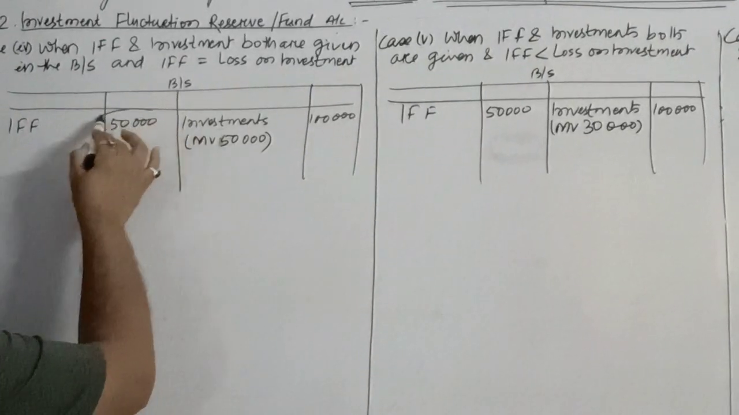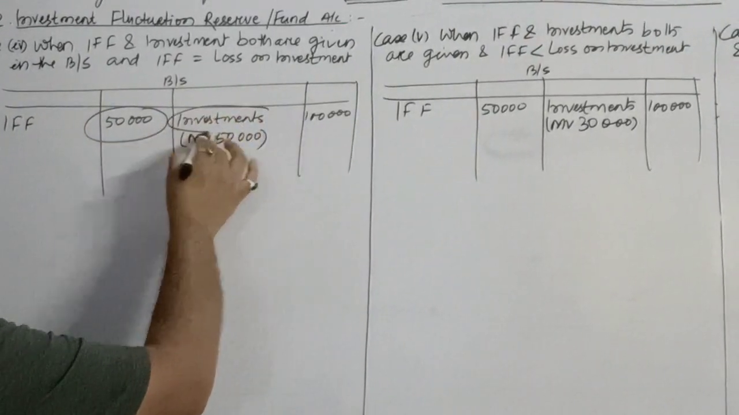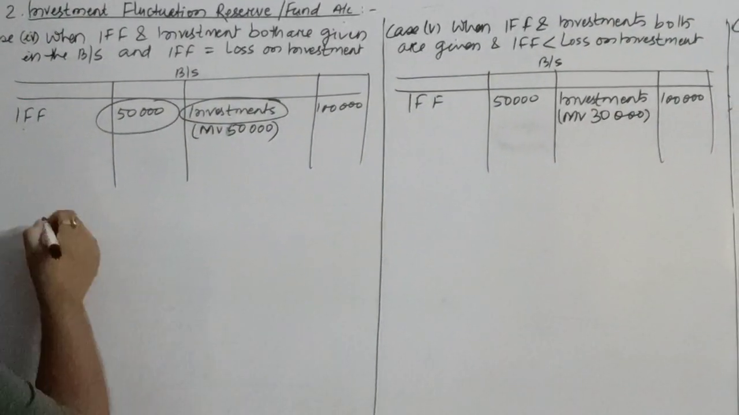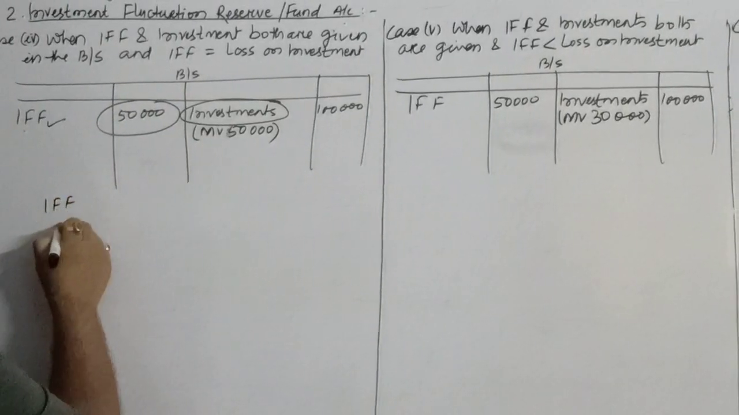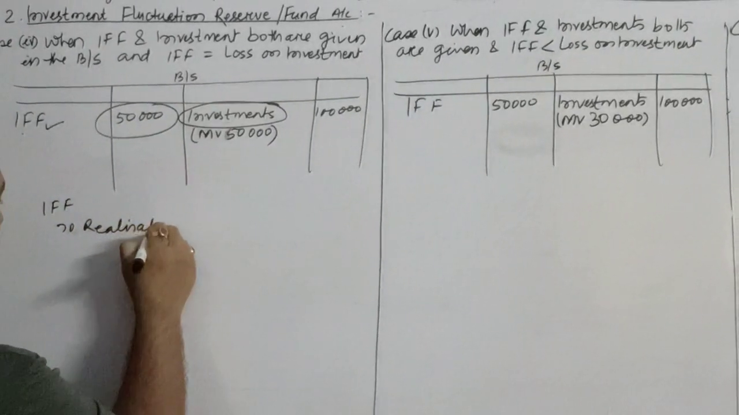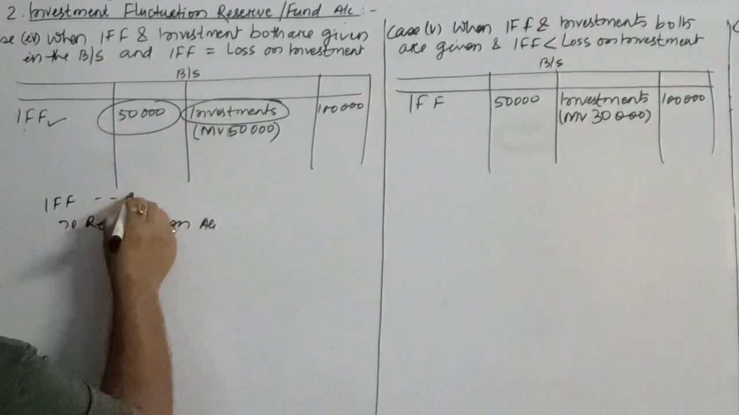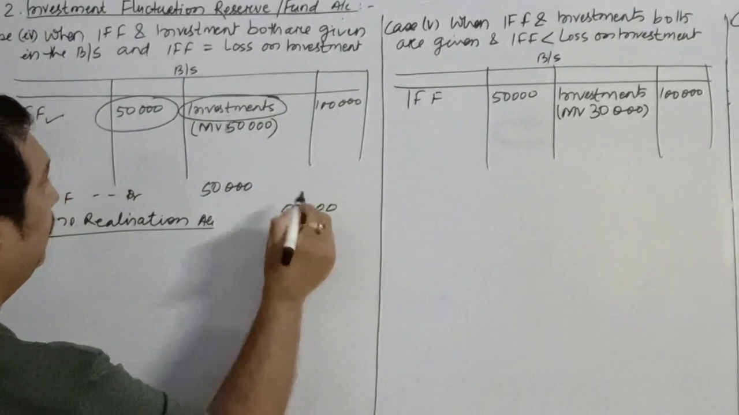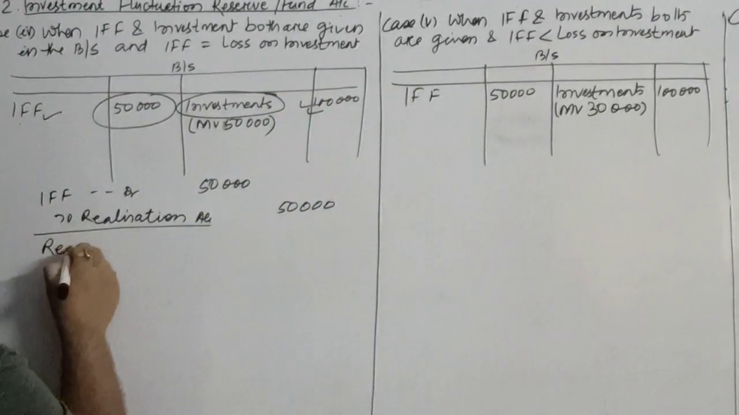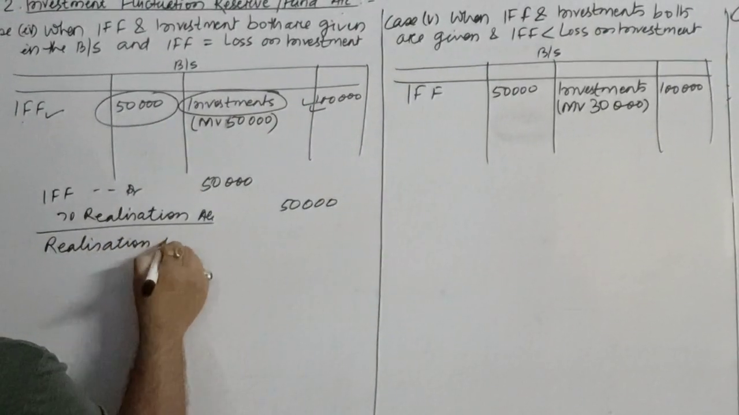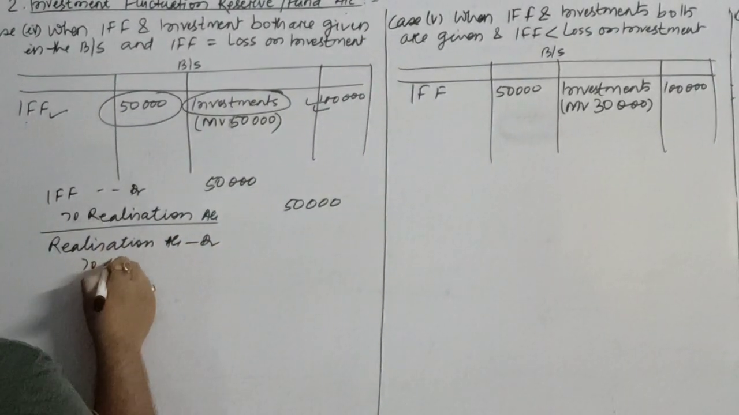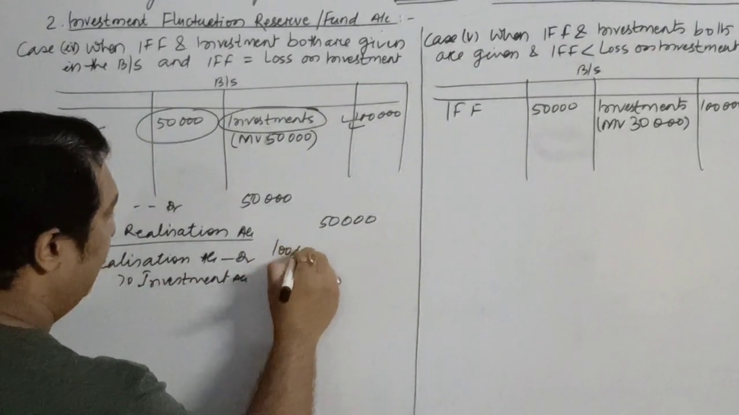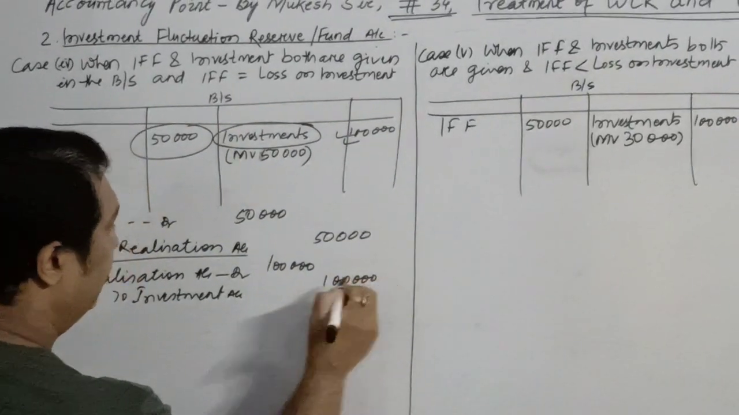The only thing is, in case of dissolution, as soon as both IFF and investment are given, we'll transfer both of them to realization first. So for this, IFF to realization account, investment fluctuation fund or reserve account debit to realization account 50,000. Then we transfer the book value of investment. So the entry will be realization account debit to investments account. We'll transfer the asset at the book value, that is 1 lakh.